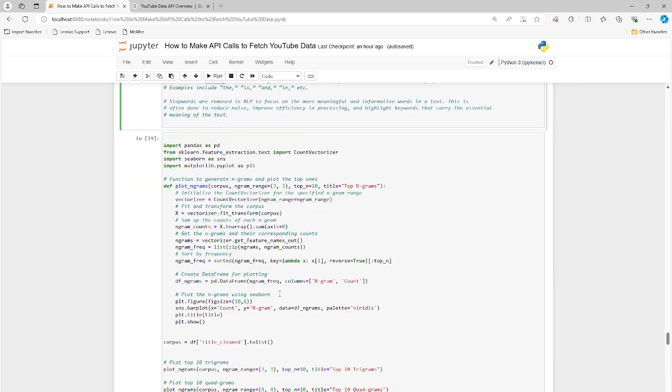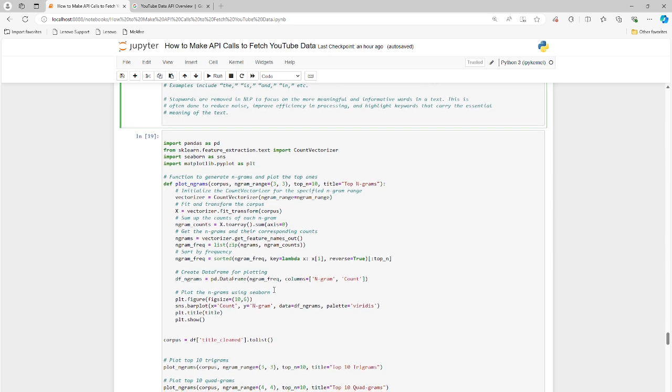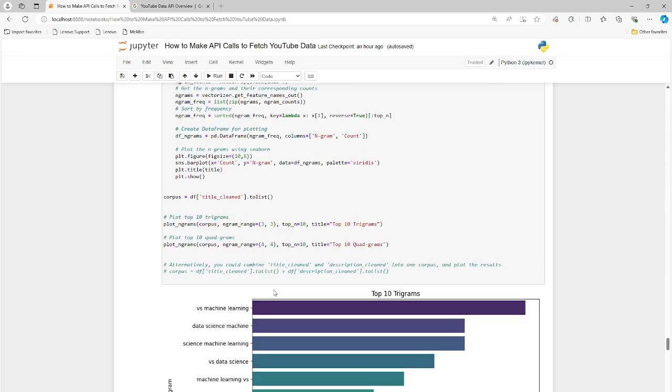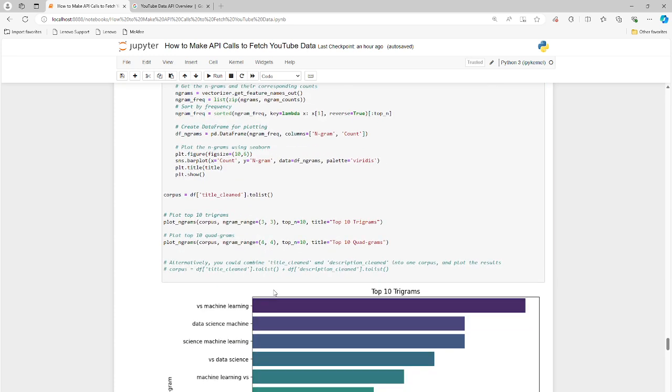And then we're going to look at the top 10 trigrams and quadrigrams. A trigram is a combination of 3 words that exist repeatedly together, and we're looking at the counts of these frequencies.